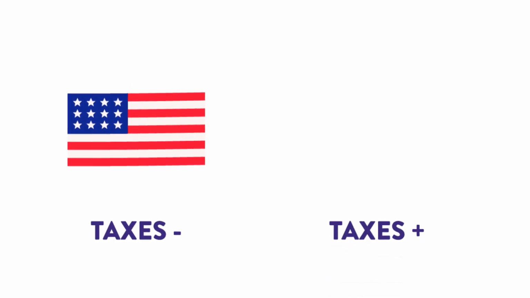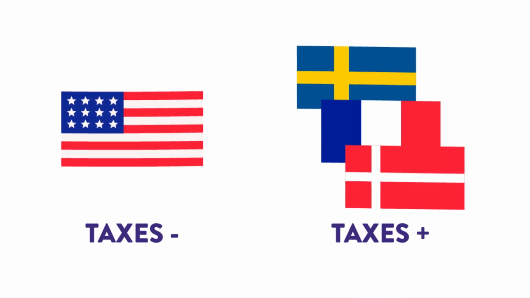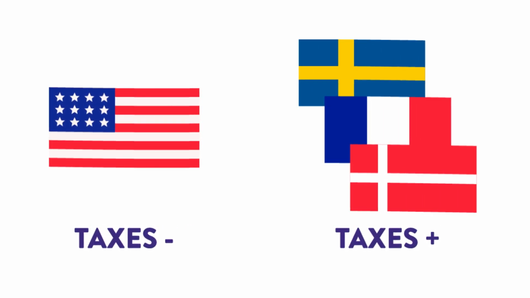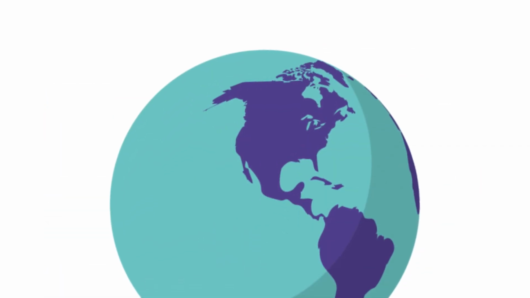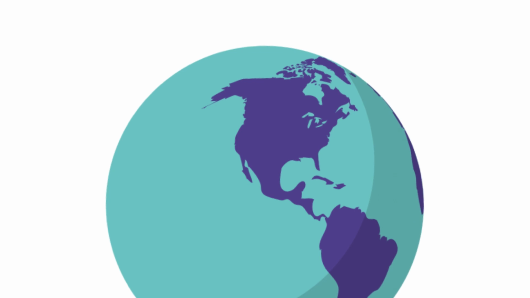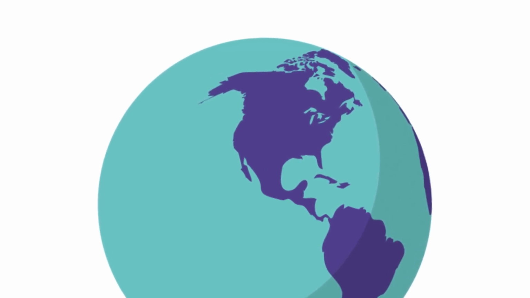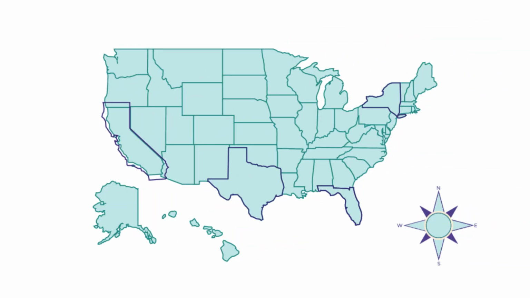U.S. taxes are moderate compared to countries like Denmark or Sweden, which have higher top tax rates and smaller income brackets. The U.S. tax system is unique, however, because it taxes worldwide income for residents and citizens, which is less common globally. In addition, state and local taxes add complexity, making your total tax burden vary based on where you live.